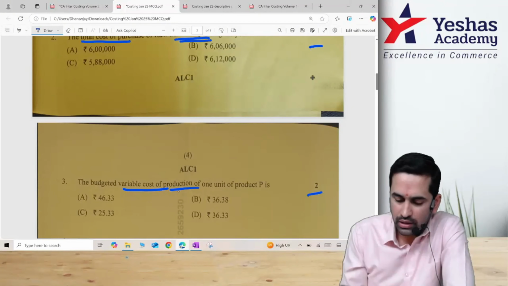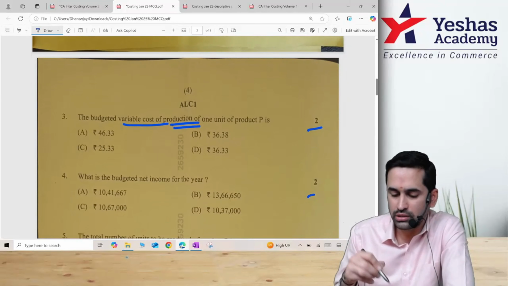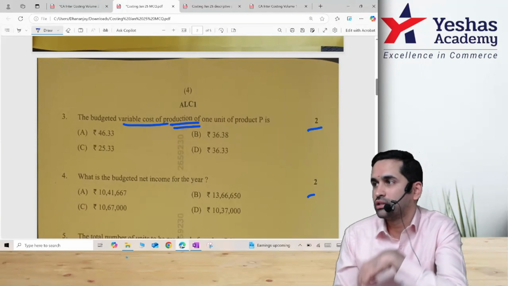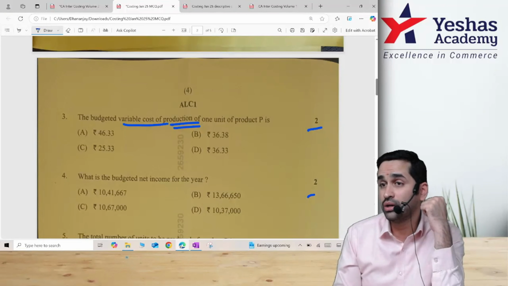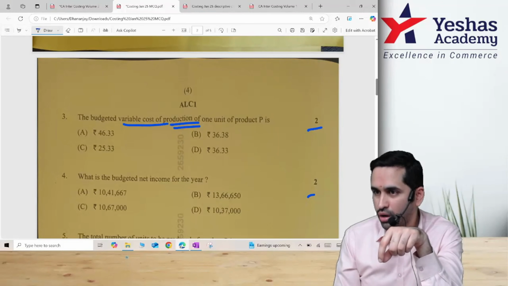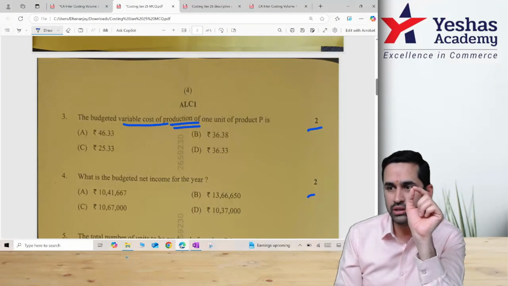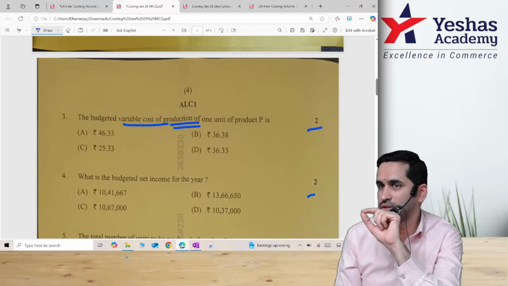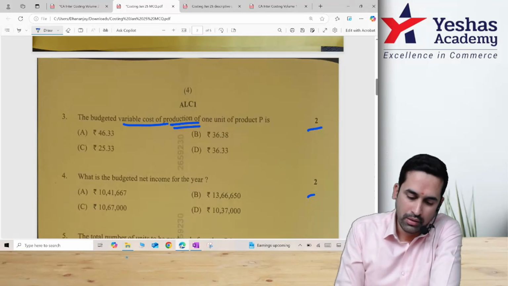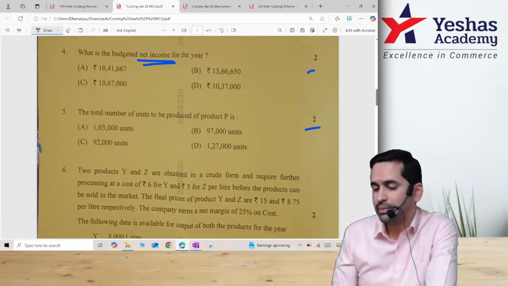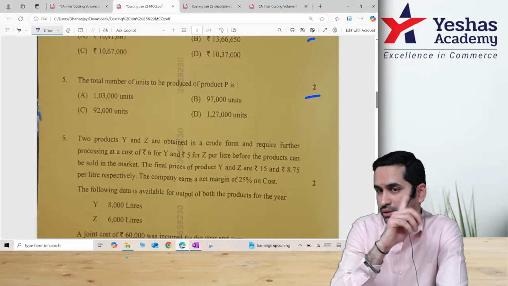Total variable cost of production, underline or understand. When they say cost of production, you should not include admin and selling. Those who can recall, there was one part B question like this in the class book also. And there admin selling was given, just above that variable manufacturing cost was given. Budgeted net income: net income is basically your profit. You have sales with you in the first para, you saw sale quantity and selling price, minus all the cost.